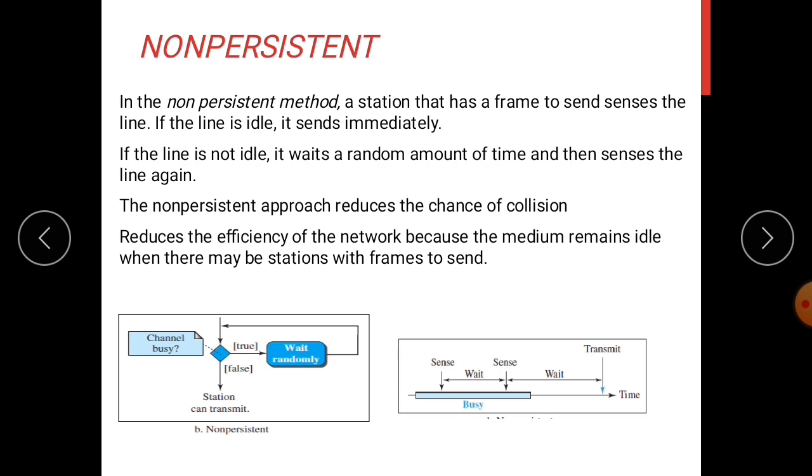But this method reduces the efficiency of the network, because the medium remains idle when there may be stations with frames to send, because of this random waiting time. You can see over here it senses the medium and it was busy, but after some time the channel is idle, yet because of that random waiting time, it cannot transmit. Once that random waiting time is over, it will again sense the channel and then transmit. So this amount of time is wasted.